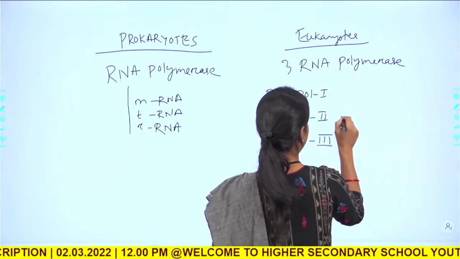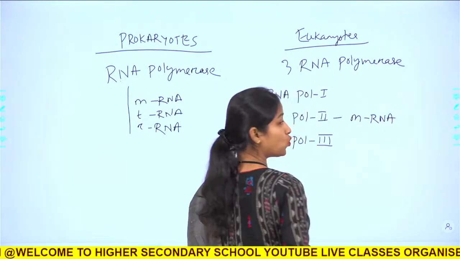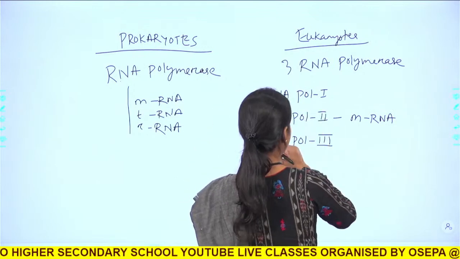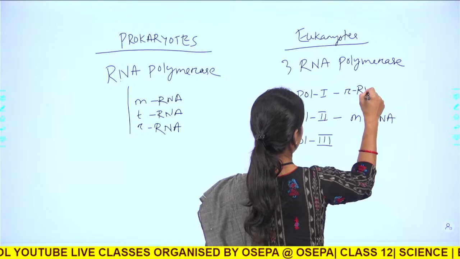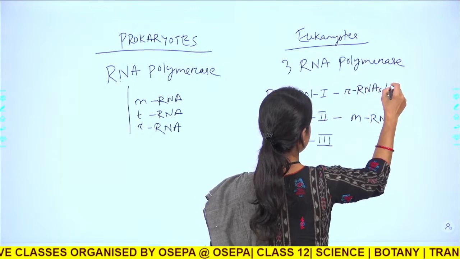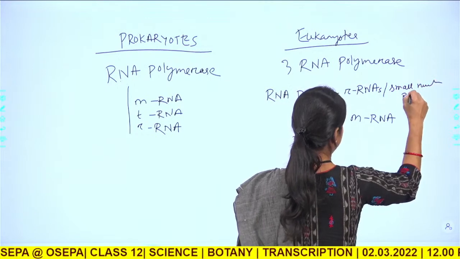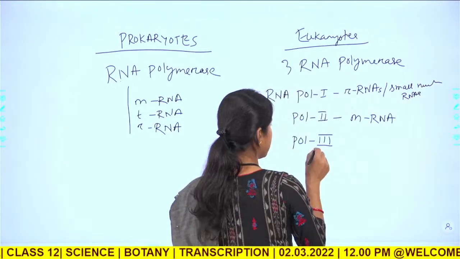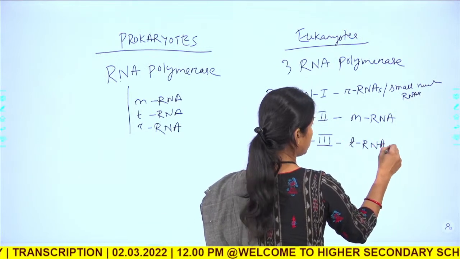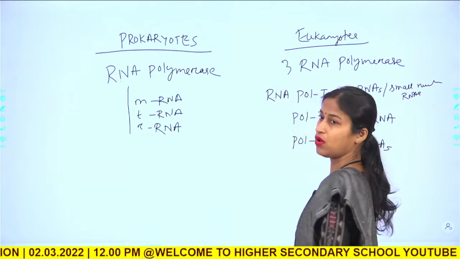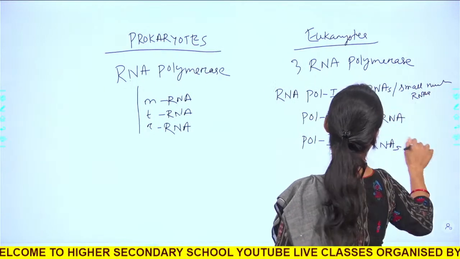Now, RNA polymerase 2 transcribes all sorts of mRNA that code for protein, whereas RNA polymerase 1 transcribes all rRNA molecules along with some small nucleolar RNAs. Whereas RNA polymerase 3 transcribes mostly all the tRNA molecules.